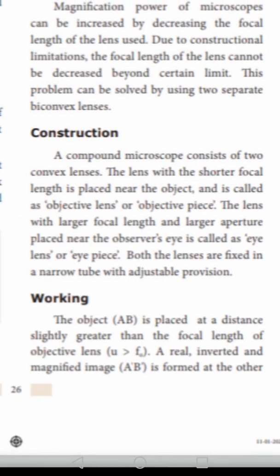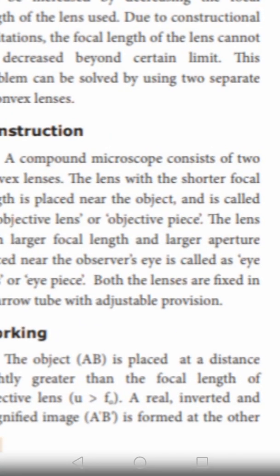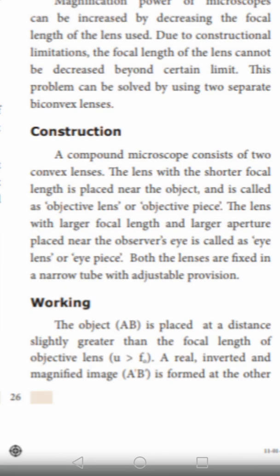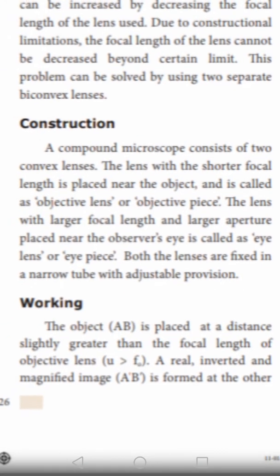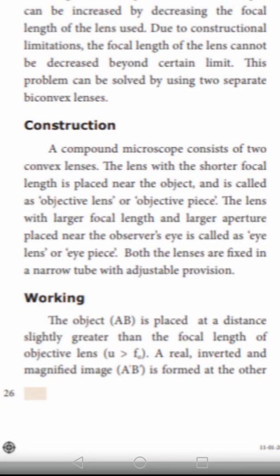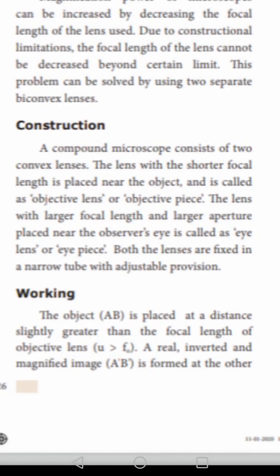The lens with the larger focal length and larger aperture, placed near the observer's eye, is called the eye lens or eyepiece. So one is near the object, and the other is near the eye.